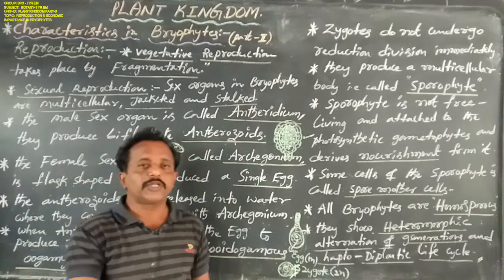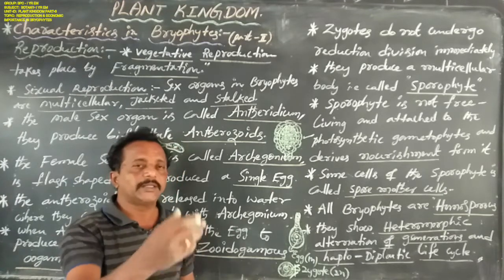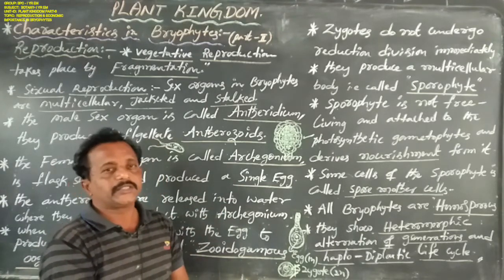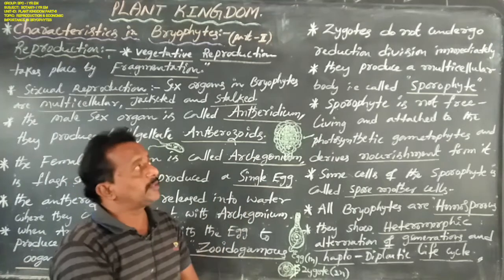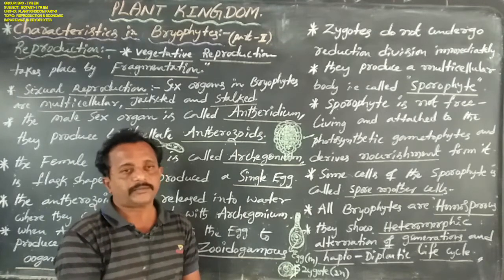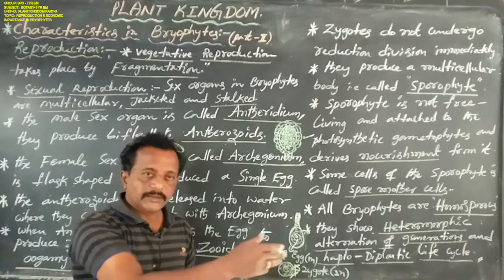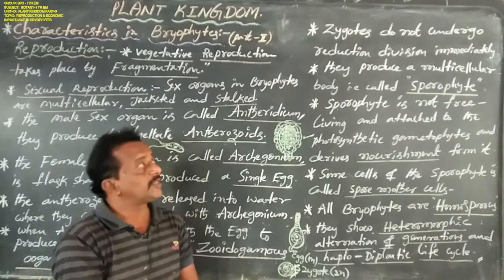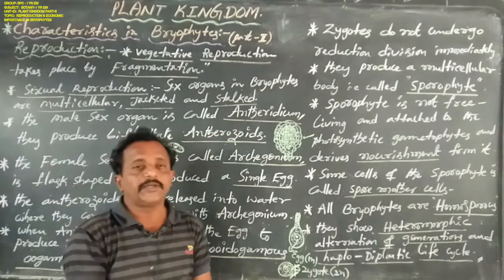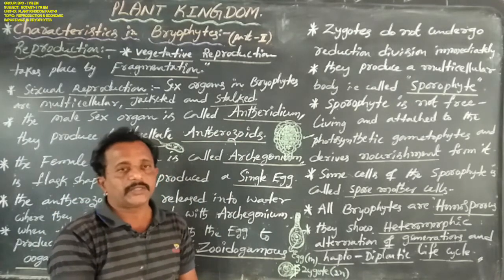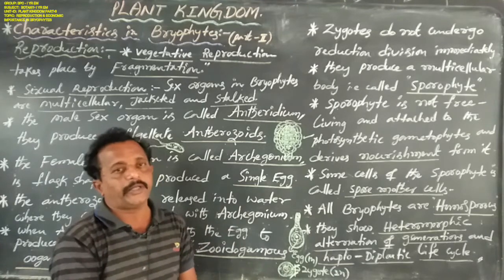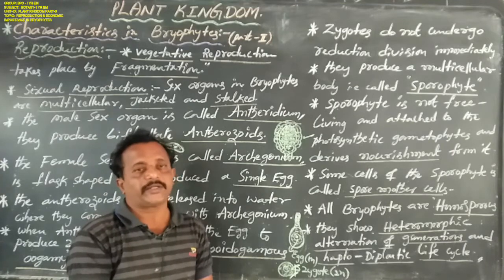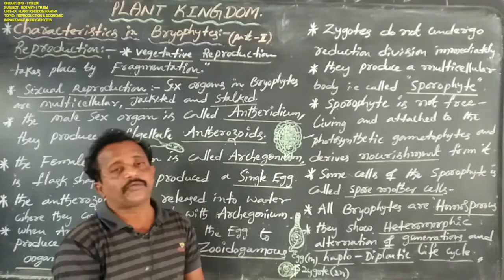Generally, in most of the higher plants, the diploid zygote undergoes reduction division. But here in bryophytes, the zygote does not undergo reduction division. Instead, this zygote forms one multicellular body, that is called the sporophyte.